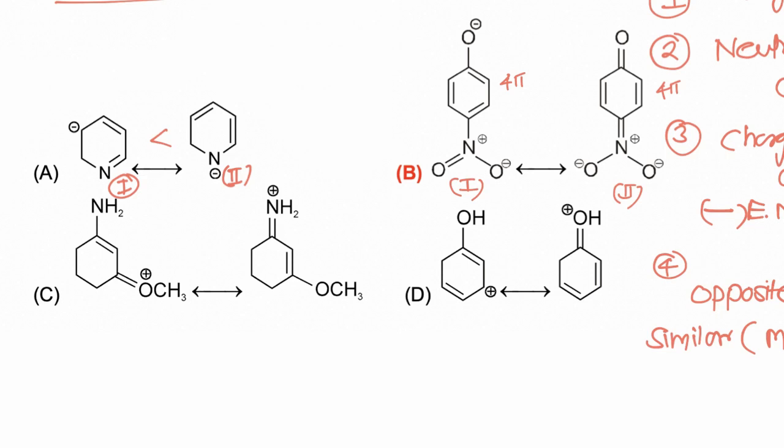At last we consider distance between charges. Here similar charges are present at 1 and 3 positions, while in the first case similar charges are present at maximum distance, and hence the first is more stable than the second. So in case of B, the first is more stable than the second.